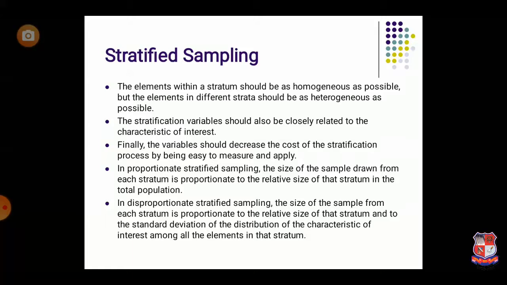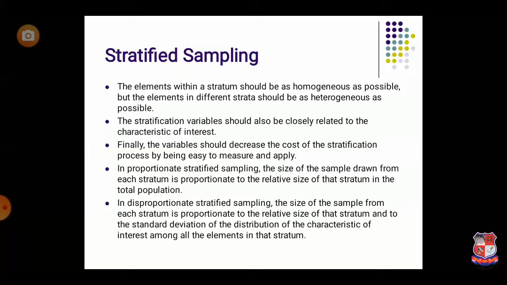Another example of stratified sampling is proportionate stratified sampling. In proportionate stratified sampling, the sample is selected based upon the population proportion. Let's say, for example, in one class 100 students are there. So 100 is the population. Out of that, I have divided the 100 into different strata. One stratum is the group of males, the second stratum is the group of females.